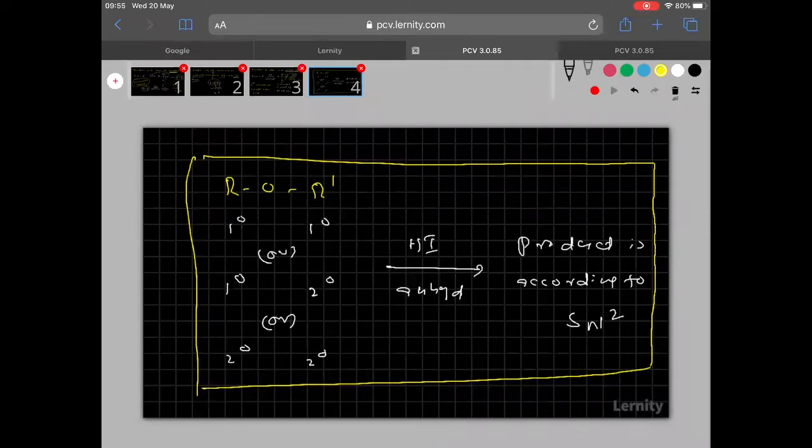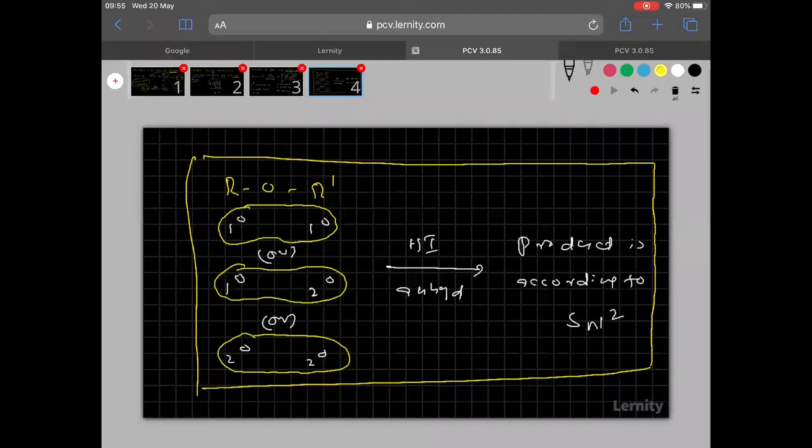Clear everyone? So if both are primary, or one is primary and one is secondary, and if both are secondary, remember everyone, in all these cases, the product is according to the SN2 mechanism. Hope you are able to understand this one.